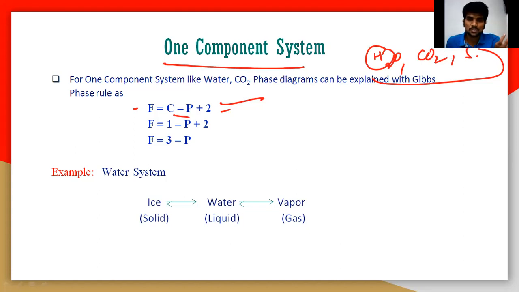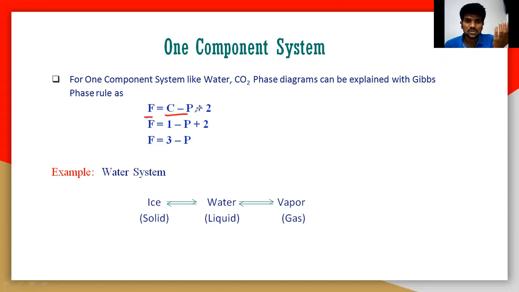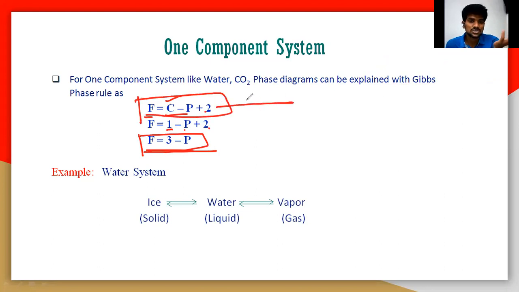So if it is a one component system, by applying the phase rule, that is F is equal to C minus P plus 2, where the number of components is 1. F is equal to 1 minus P plus 2, and F is equal to 3 minus P. So you will get the formula F is equal to 3 minus P, from the Gibbs formula F is equal to C minus P plus 2.